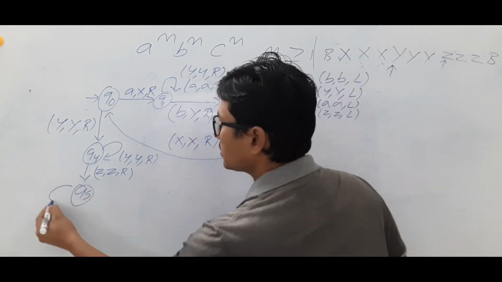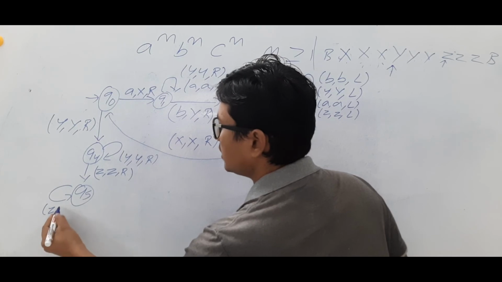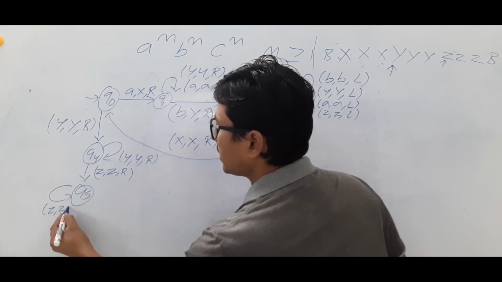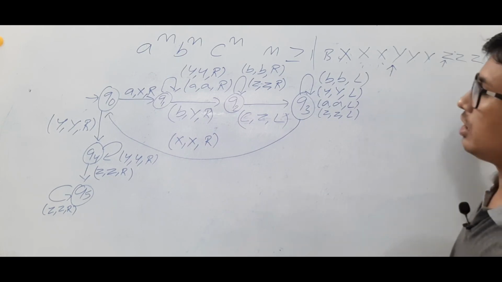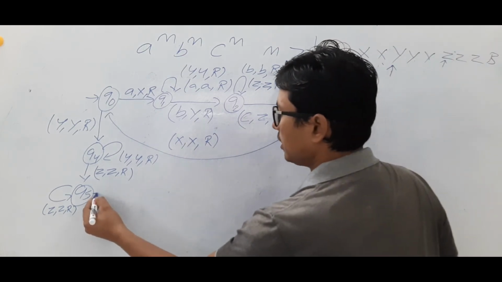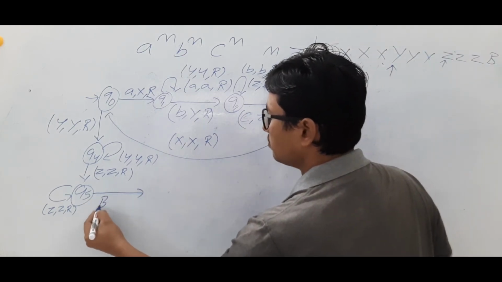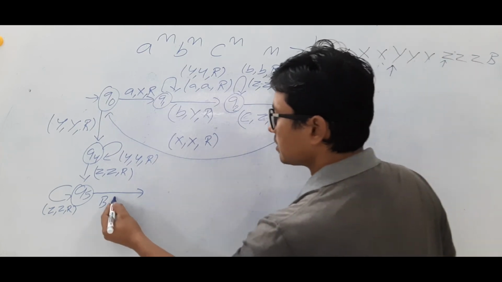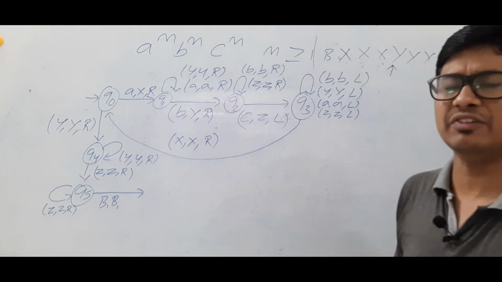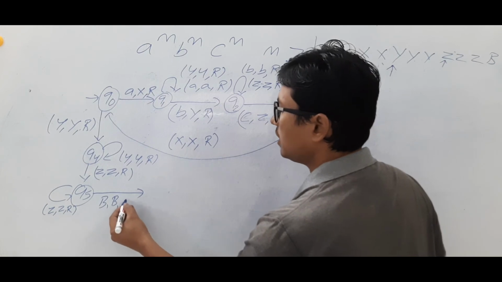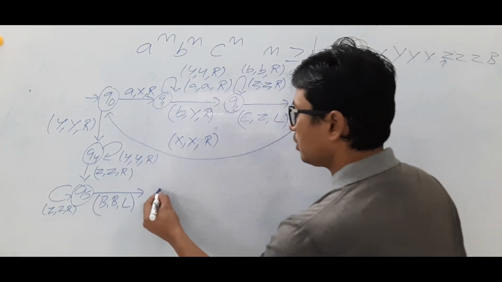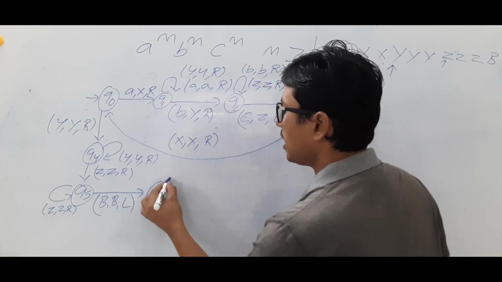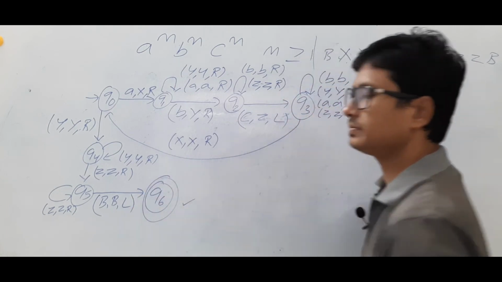If you are in the state Q5, you can see any number of Z's, keep it as a Z and keep on moving to the right. So all the Z's will be finished. Then you will find a blank symbol. You keep it as a blank. Either you move left or right, it is up to your wish. Let's move to the left. Okay. And go to the state Q6 and accept it.